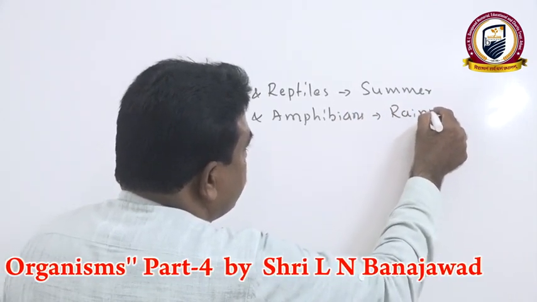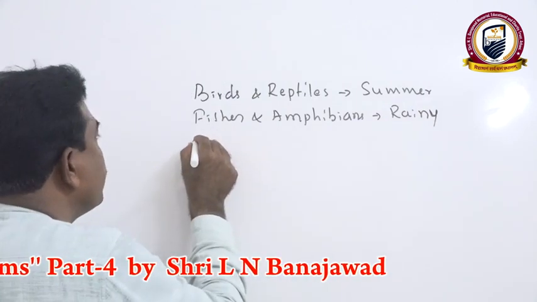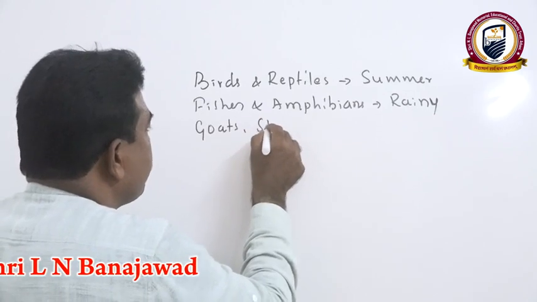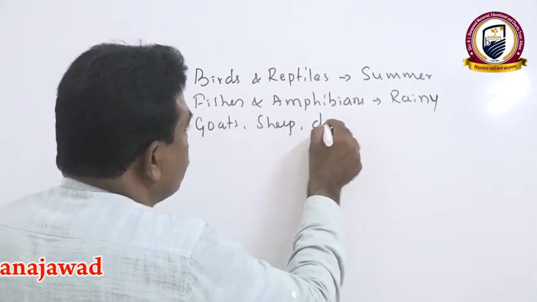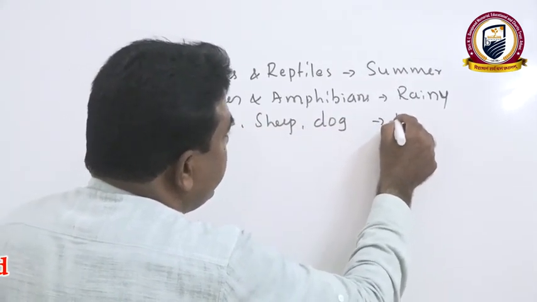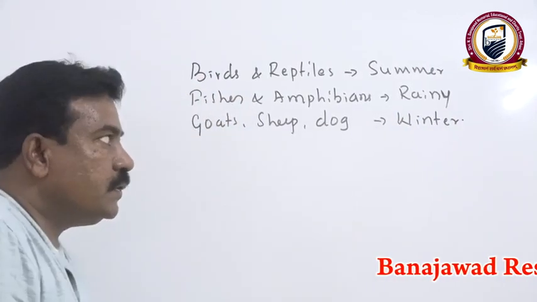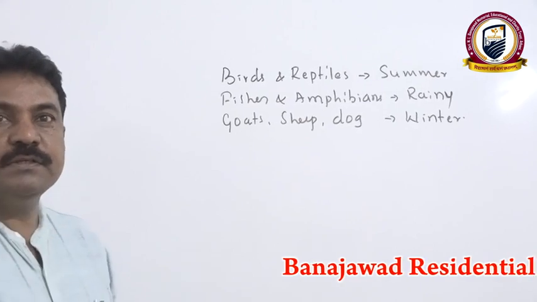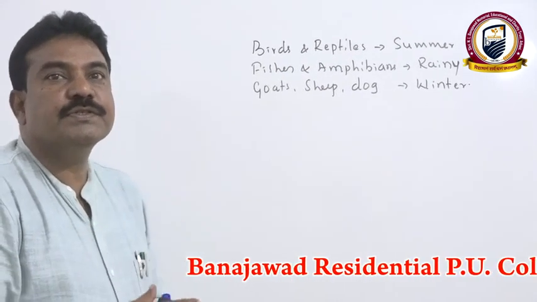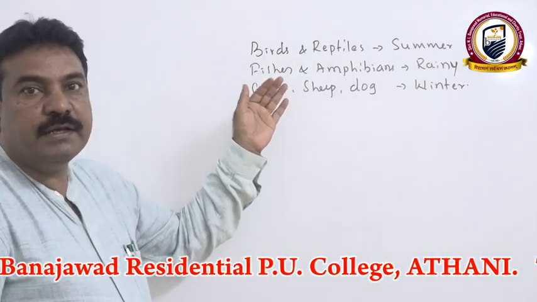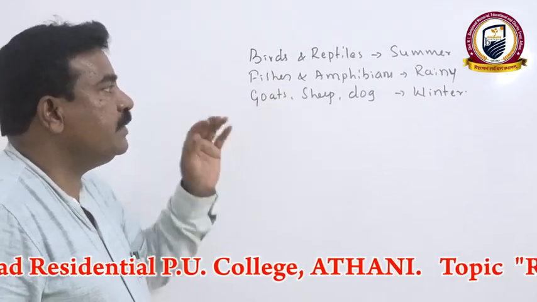Like that, goats, sheep and dogs reproduce mainly in the winter season. Here also, these animals select a favorable season for fertilization, their young one's development, and even their nourishment.